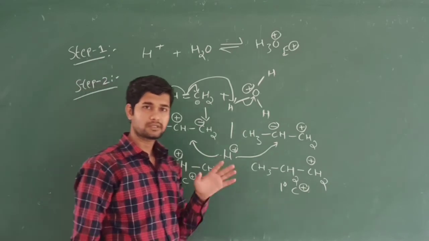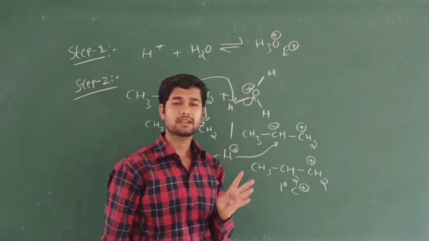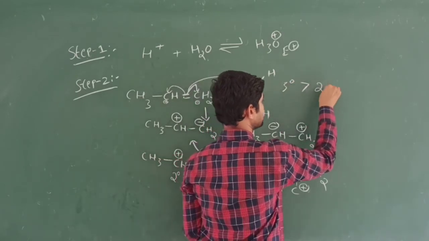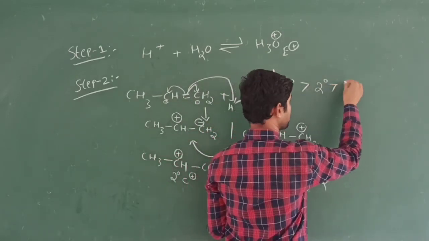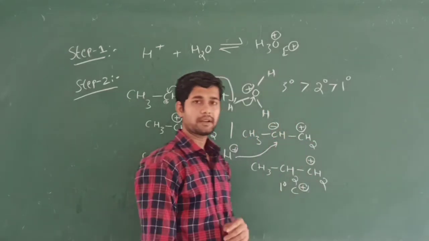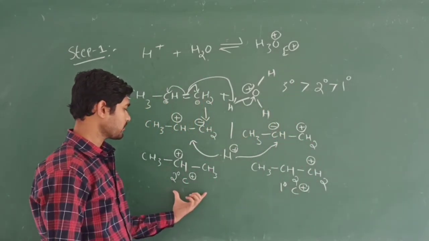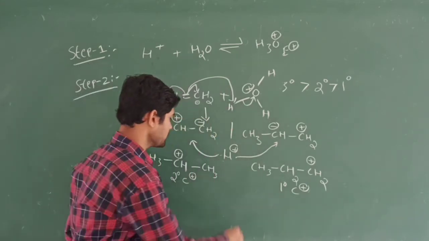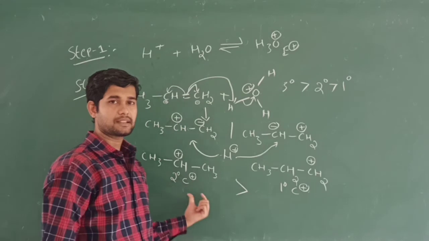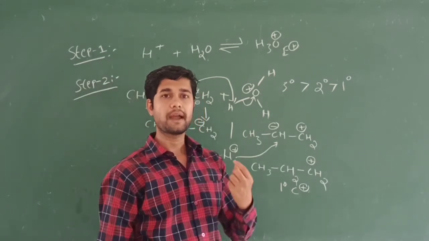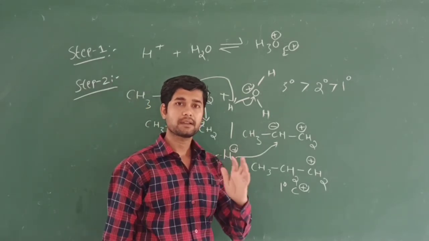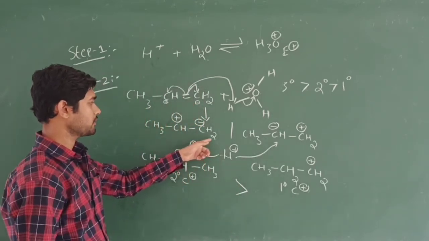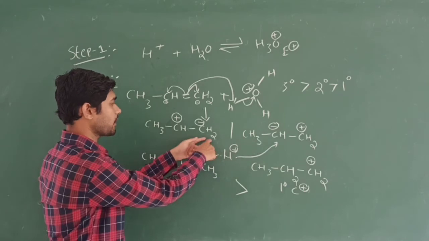So according to the stability of carbocations, tertiary carbocation is always greater than secondary carbocation, and secondary carbocation is greater than primary carbocation. When you look at this, the secondary carbocation is the most stable compared to the primary carbocation. That's why, according to Markovnikov's rule, the hydrogen will come and attack where the maximum number of hydrogen atoms are present. So this side has the maximum hydrogen atoms, so the hydrogen will come and attack here.